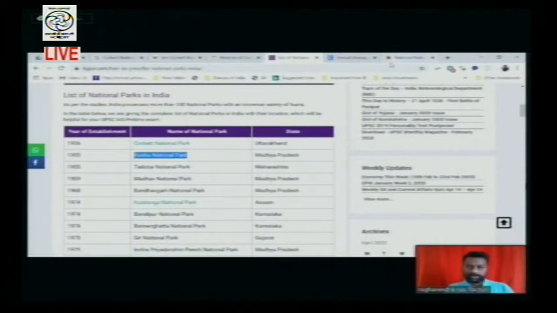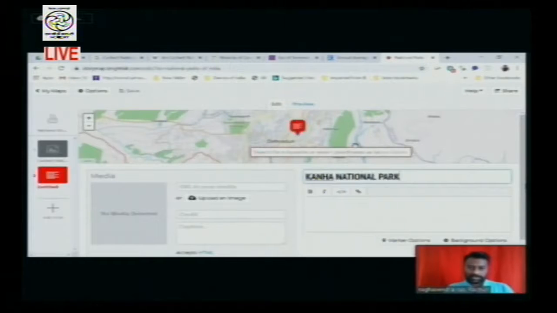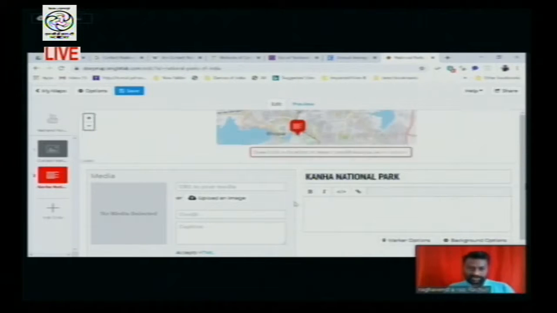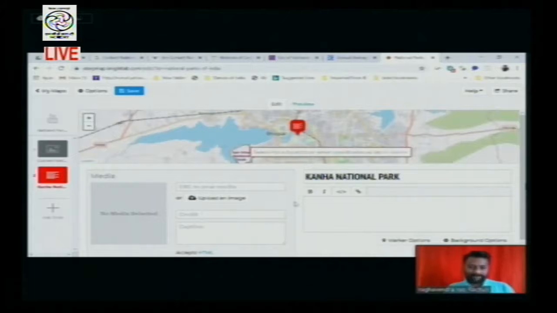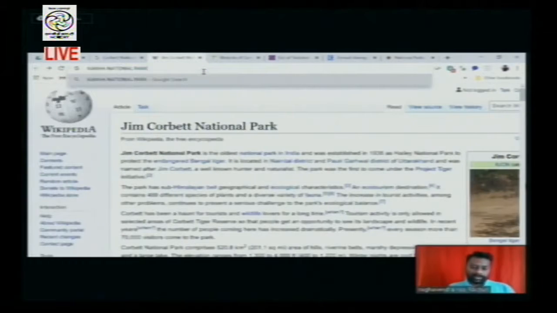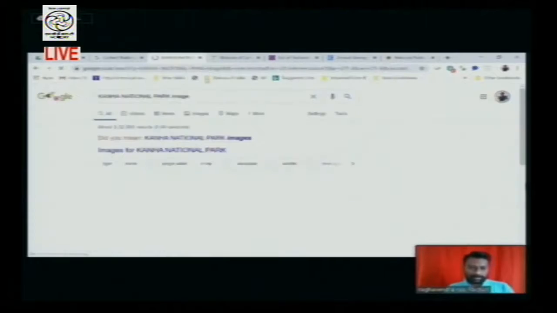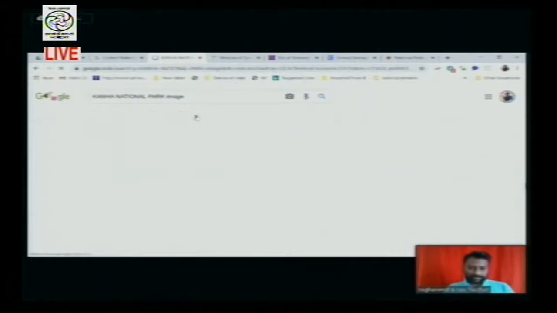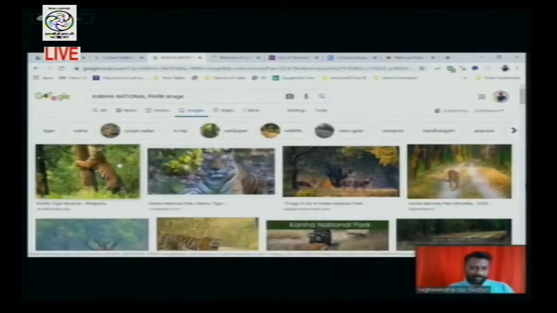So I'm copying it and pasting here, and it should be located in Madhya Pradesh, India. I'm linking this with the coordinate, and now I need to find an image regarding Kanha National Park. So I'm pasting the image search. You are able to see different kinds of images of Kanha National Park.